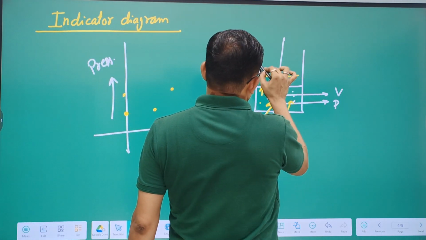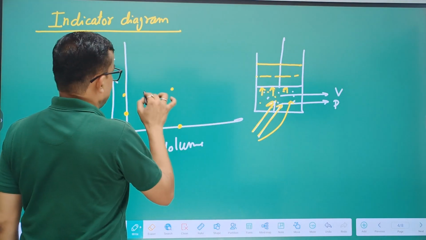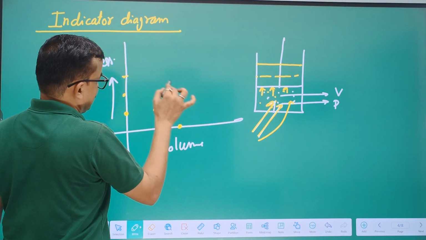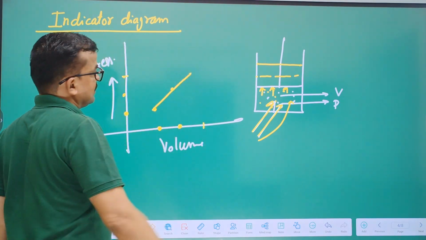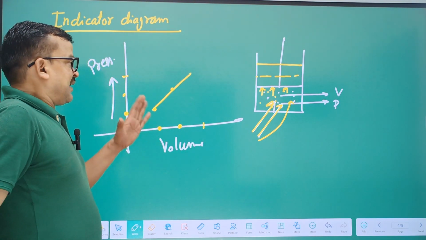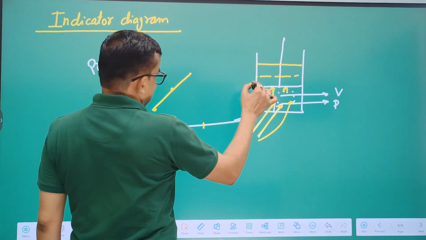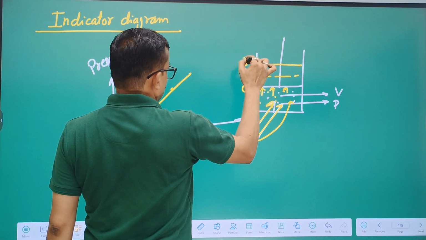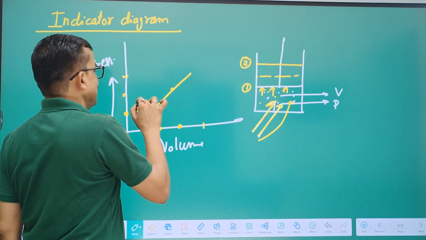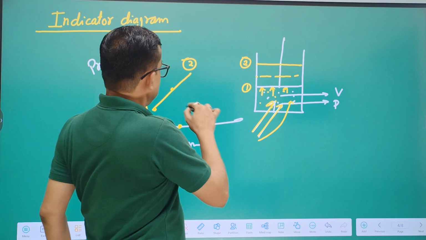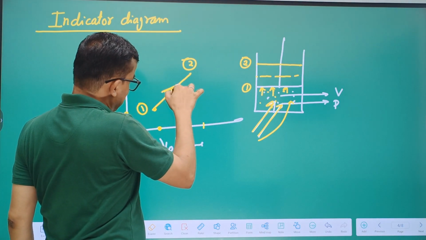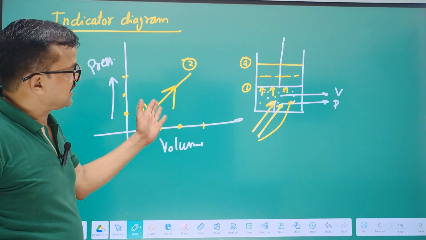Now again giving heat, pressure increases and volume increases; the third point will be taken here. So this is the graph. This is state 1 and this is state 2. In the graph we write state 1 and state 2, and the system is taken from 1 to 2, so an arrow will indicate this on the graph.